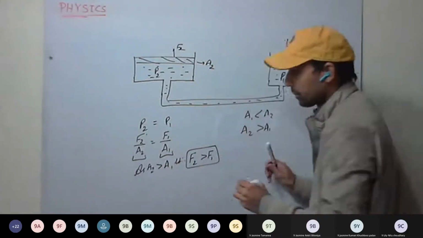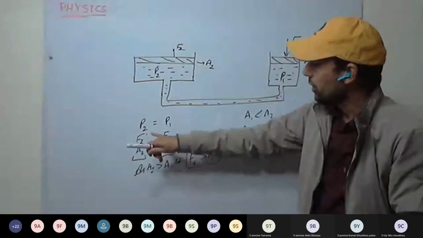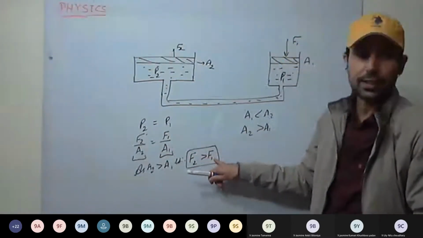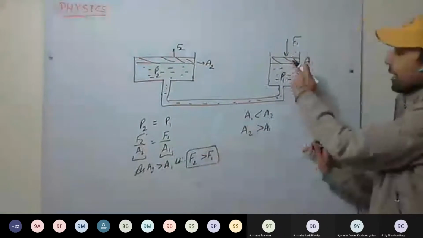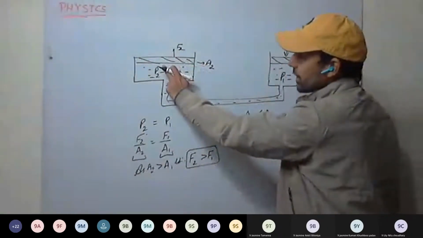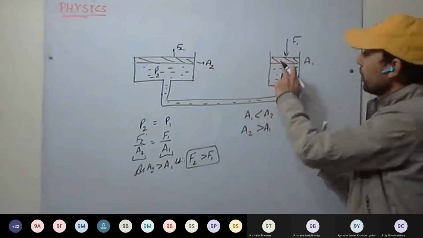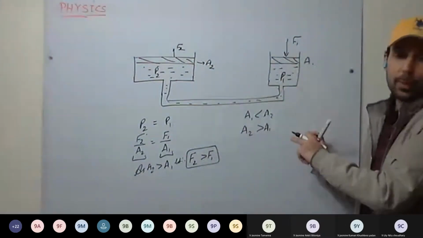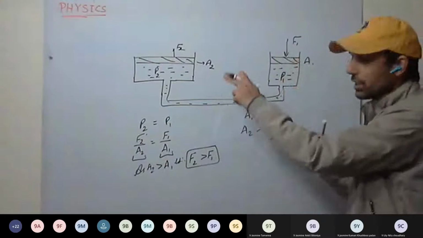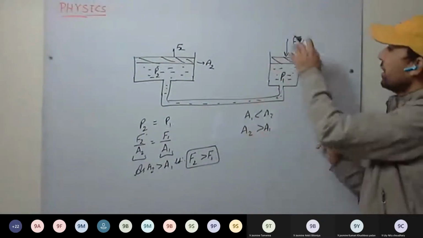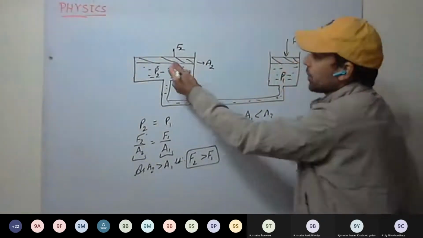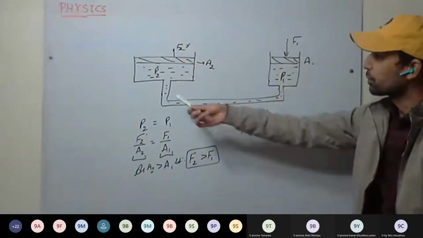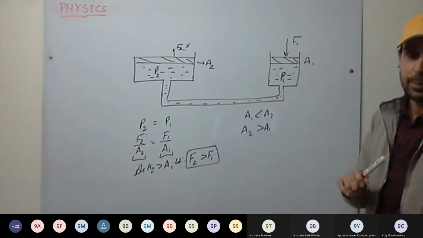That means we are applying less force here, and we are getting a huge force here. So this is acting as a force multiplier. Hydraulic machines act as a force multiplier. We apply less force and more force is generated.